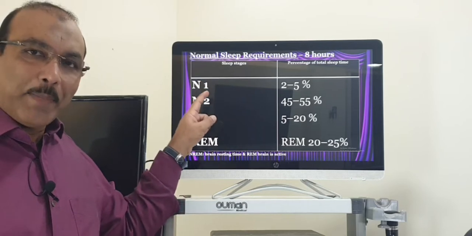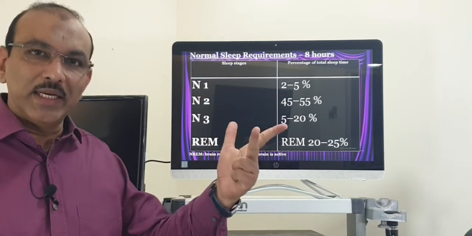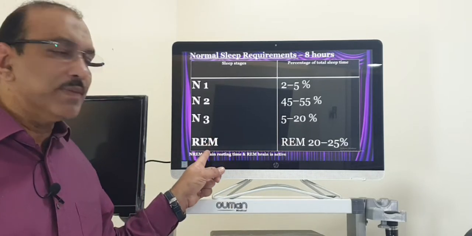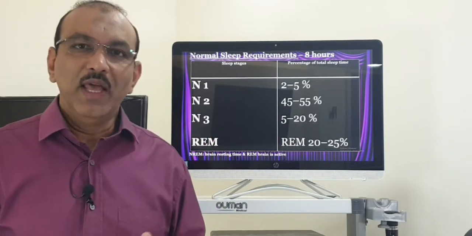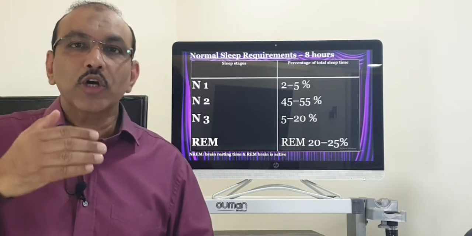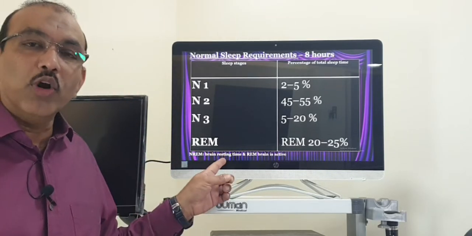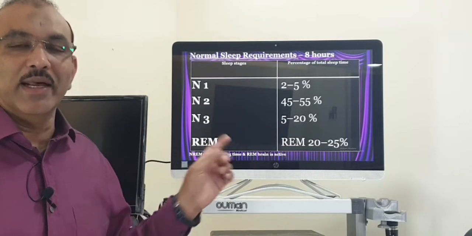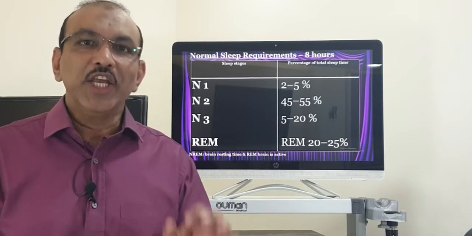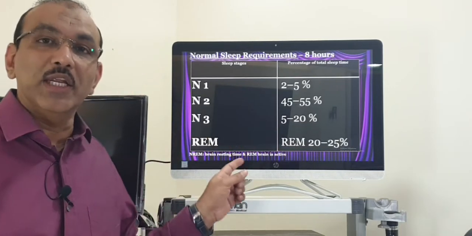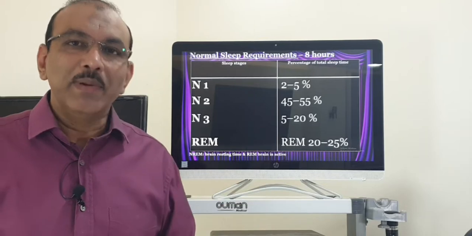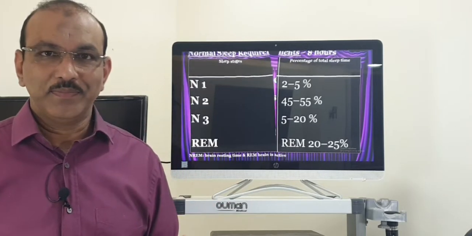In non-rapid eye movement sleep, the brain is taking rest. In REM sleep, the brain becomes active. As the night goes on, like early morning 1 o'clock, 2 o'clock, the person gets more REM sleep and less NREM sleep. To get up fresh the next morning, he should get good REM sleep. That is most important. Unless the REM sleep is complete, his sleep is not complete.